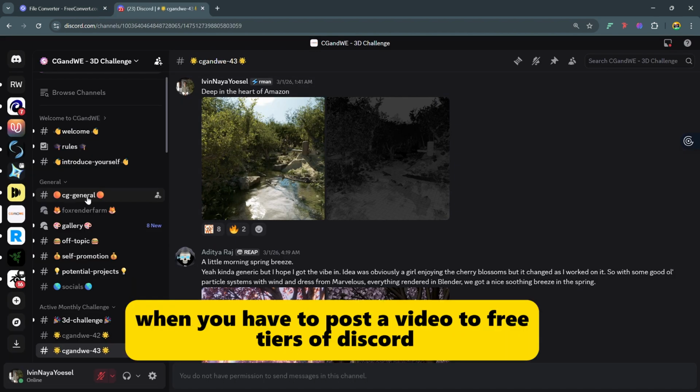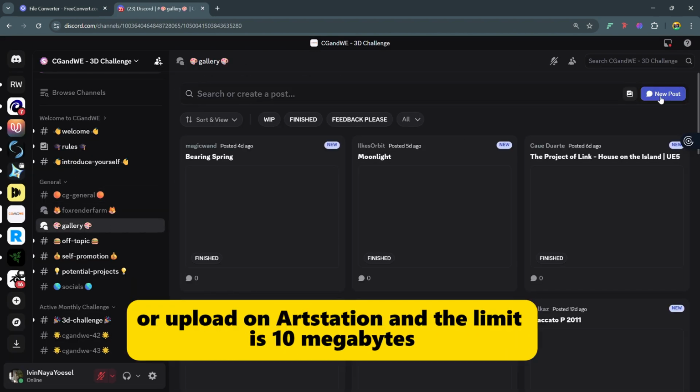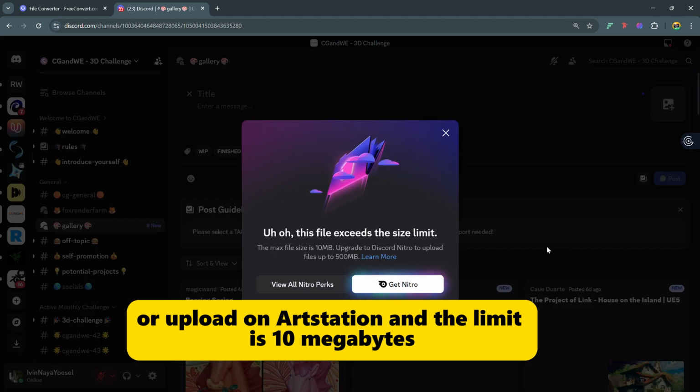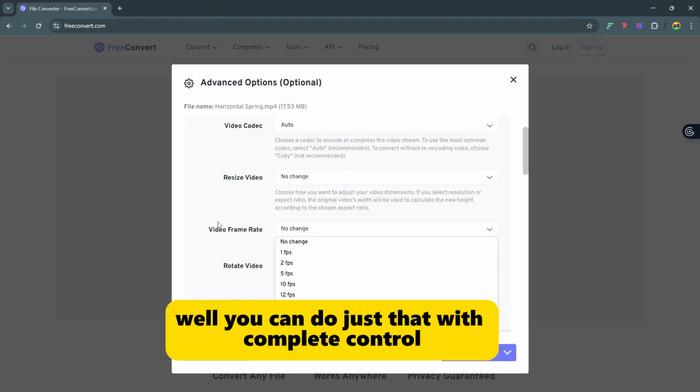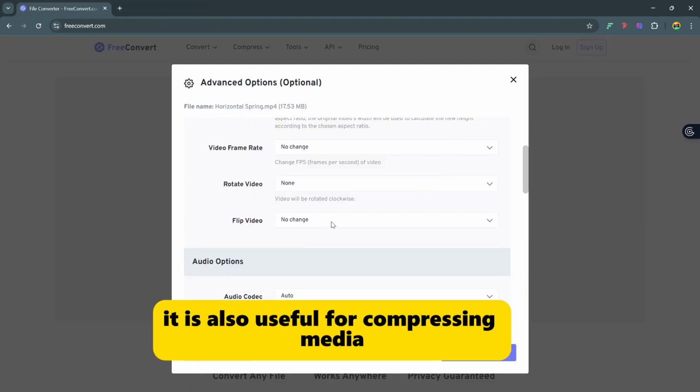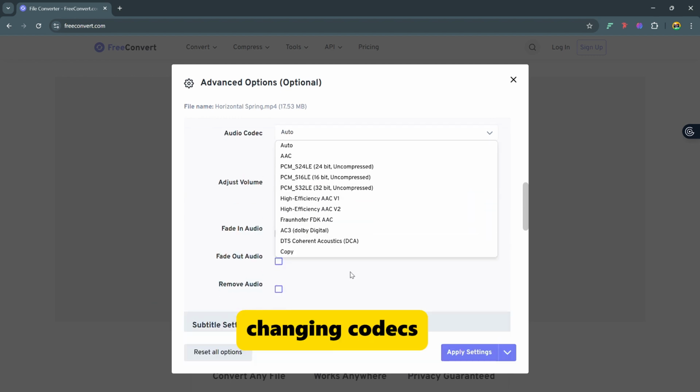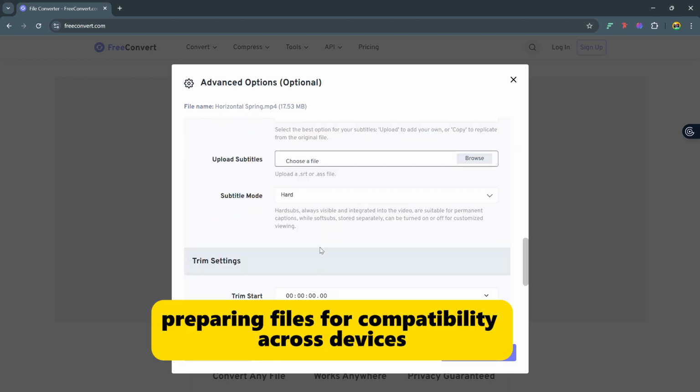Like, don't you hate it when you have to post a video to free tiers of Discord or upload on ArtStation and the limit is 10 megabytes? Well, you can do just that with complete control with FreeConvert site. It is also useful for compressing media, changing codecs, or preparing files for compatibility across devices.